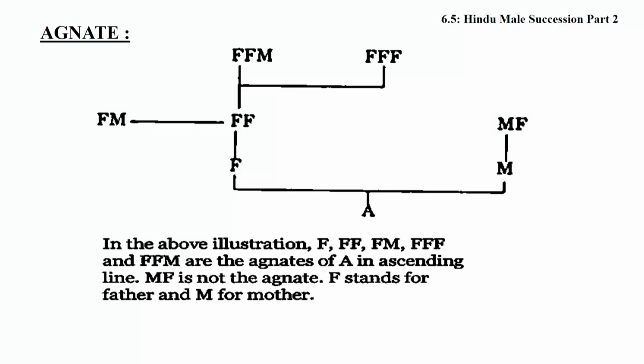Friends, you may understand the idea of agnates and cognates with the help of this chart. If there is a question between A and grandfather, both are agnates because they are connected through the father, and father is male. If there is a question whether grandfather's mother is an agnate or cognate, grandfather's mother is also an agnate. Why? Because they are connected wholly through males.